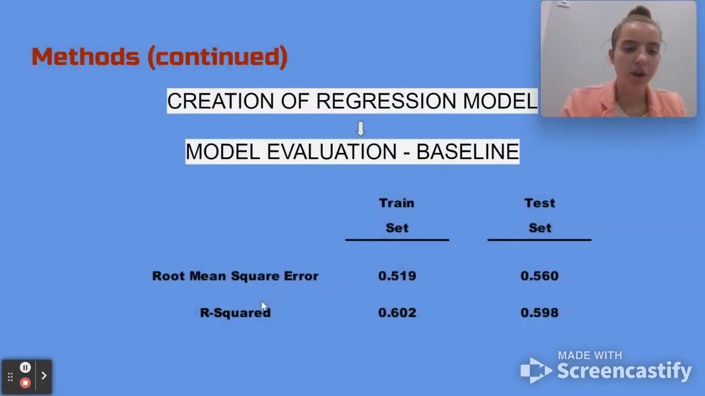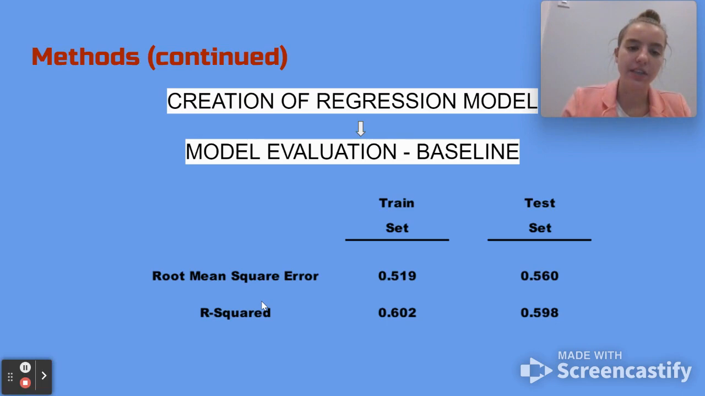A linear regression was created using only PC1. The data was randomly split using a test/train split, with 44 in the train and 15 in the test groups. Root mean square error and R-squared calculations were done on both the test and train sets. The initial regression using PC1 resulted in a baseline performance of a root mean square error of 0.519 for the train set and 0.560 for the test set. Similarly, the initial regression had an R-squared value of 0.602 for the train and 0.598 for the test set.